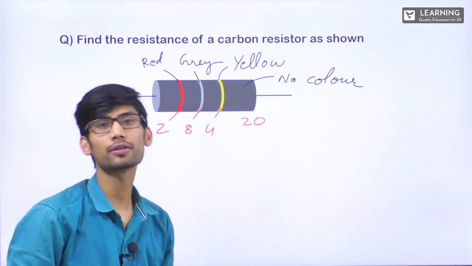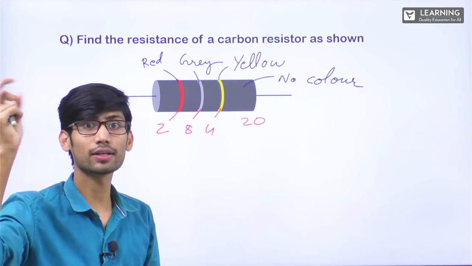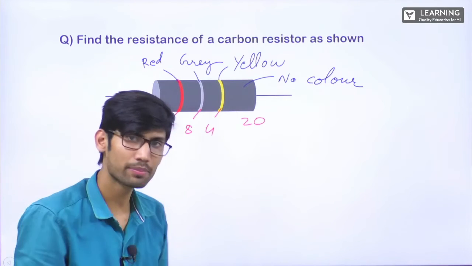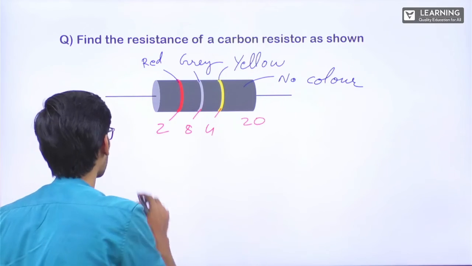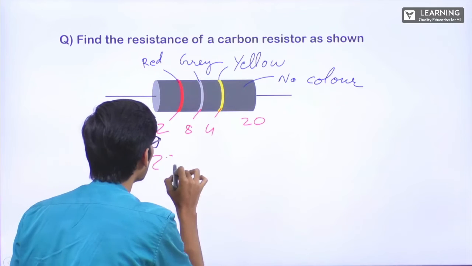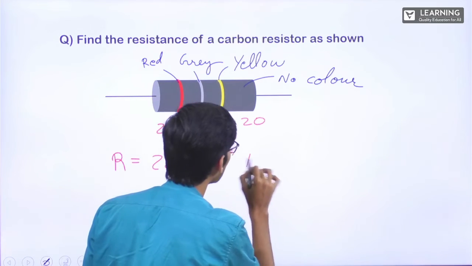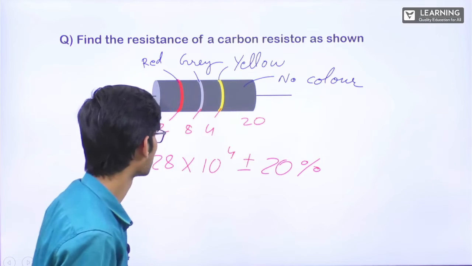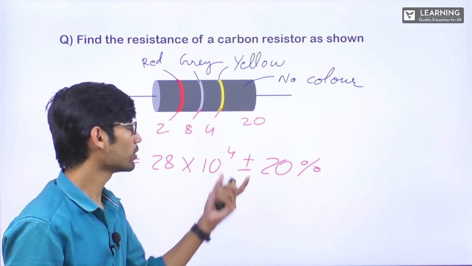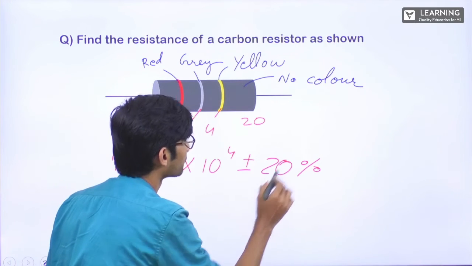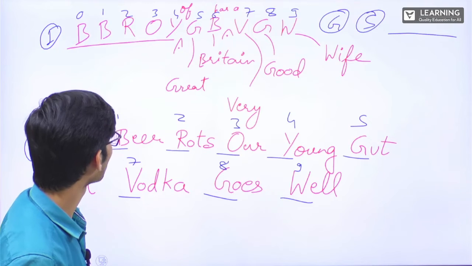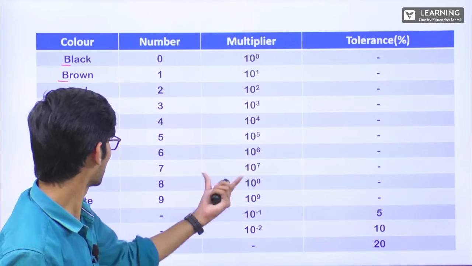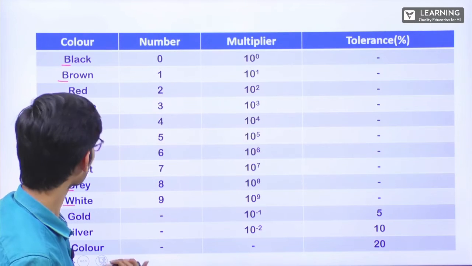Or if you have remembered it that way, that a 3-band resistor will have tolerance 20%, that is also great, not a problem. So resistance will be 28 into 10 power 4 plus minus 20%. Right? I hope the values are correct. See, gray is 8. The rest are fine.